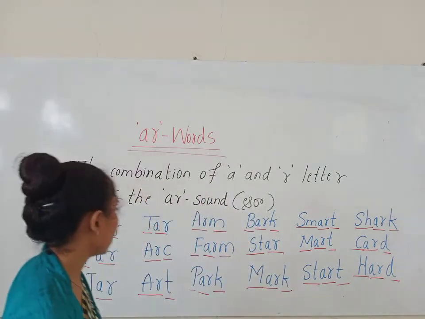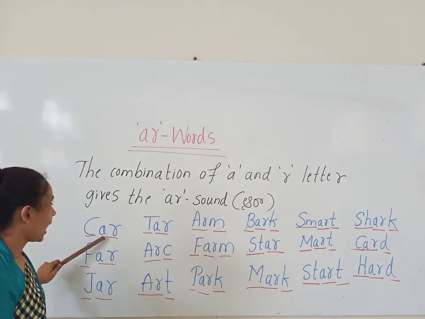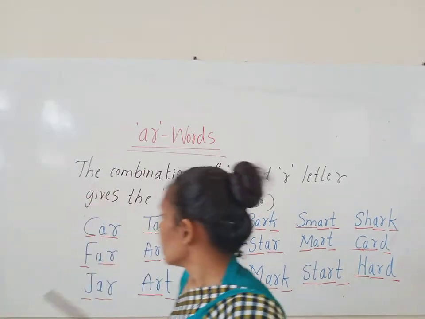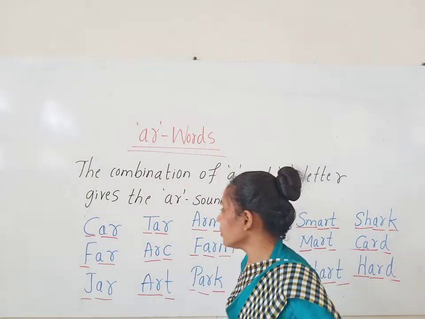Okay, let us read these words once again, children. Car, far. Repeat after me, everyone.